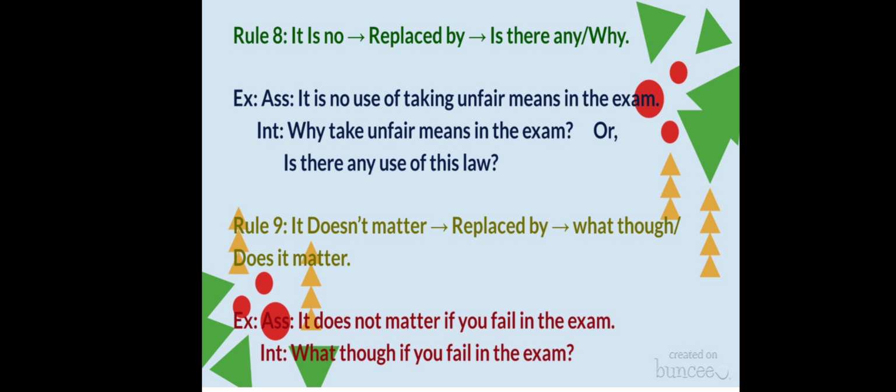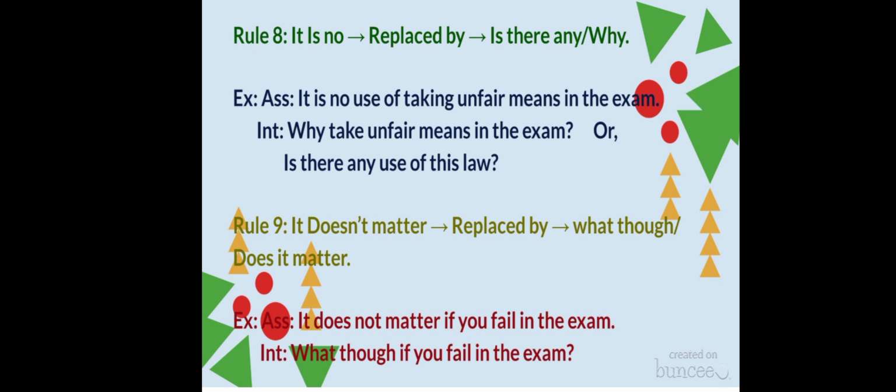See, the sentence is starting with it is no. So what we can do? We have to replace it is no by either is there any or why. So first of all we are using why. Why take unfair means in exam? Or is there any use of taking unfair means in exam?